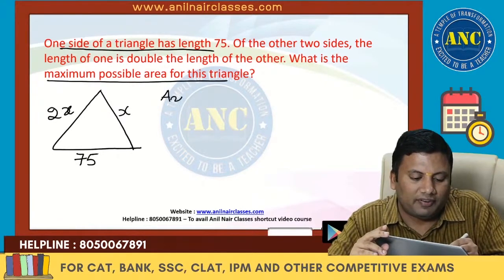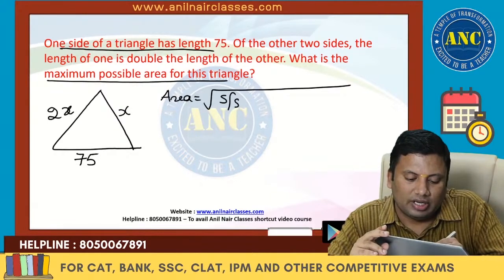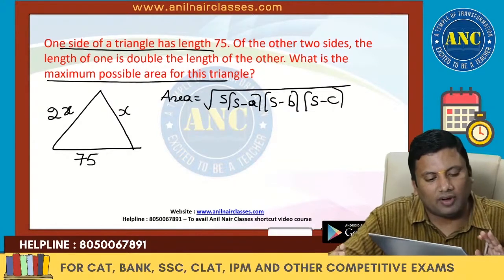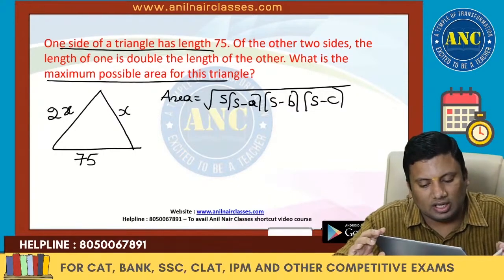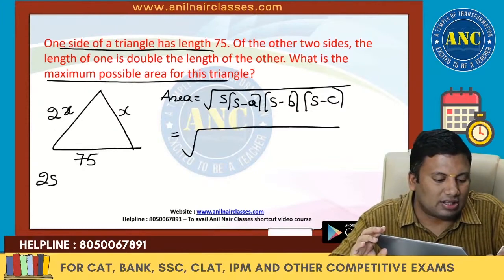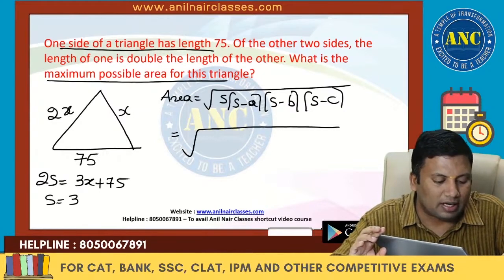Area of a triangle is given by Heron's formula, root of s into s minus a into s minus b into s minus c. Only one side is known to us. 2s is the perimeter, which is 3x plus 75, so s is 3x plus 75 by 2.